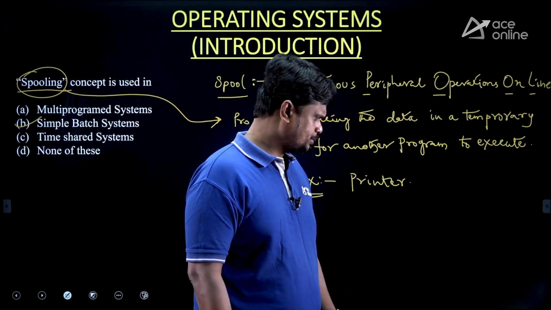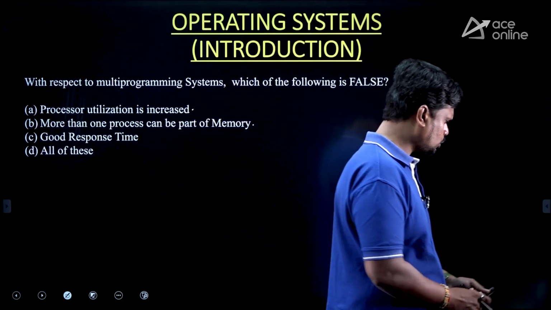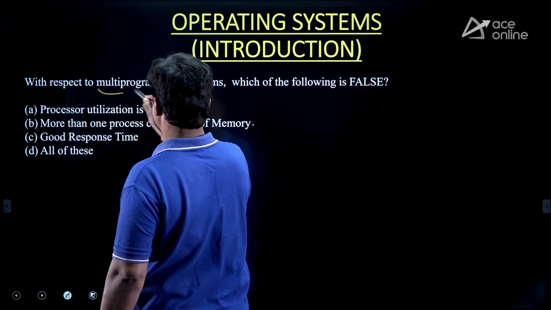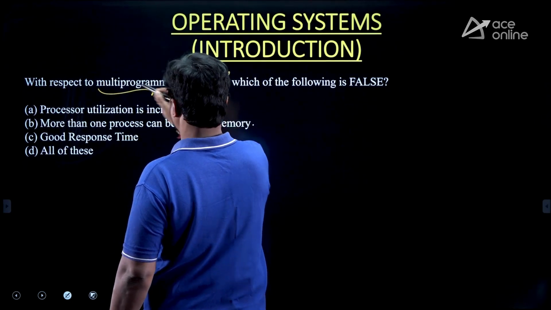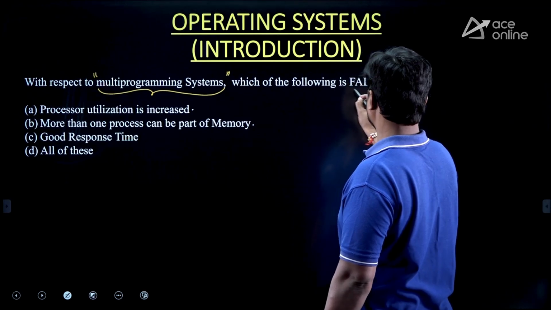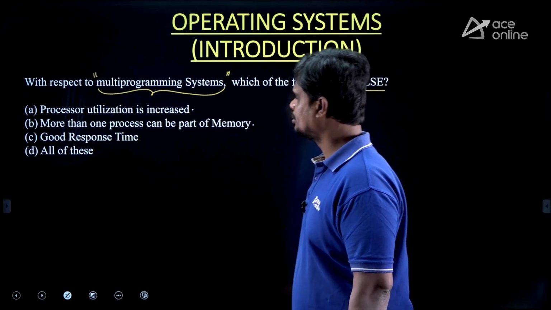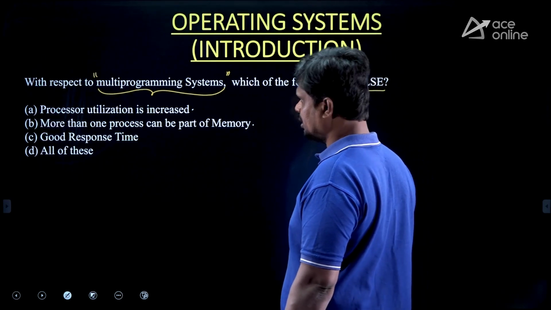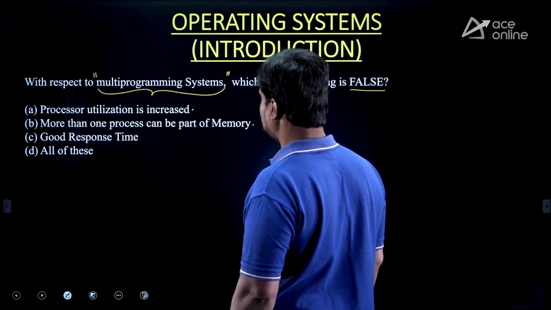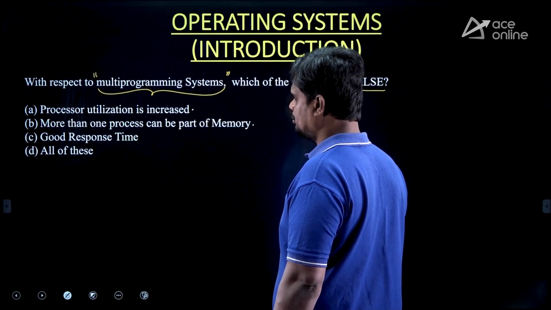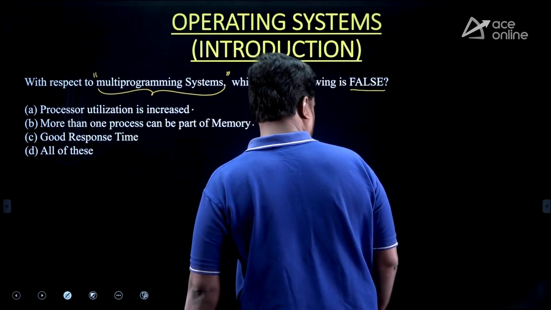Next question. Look at this question. With respect to multi-programmed system, it is clearly saying, which of the following is false? Processor utilization is increased, more than one process can be part of main memory, good response time, and all of the above. So what is the answer for this question?